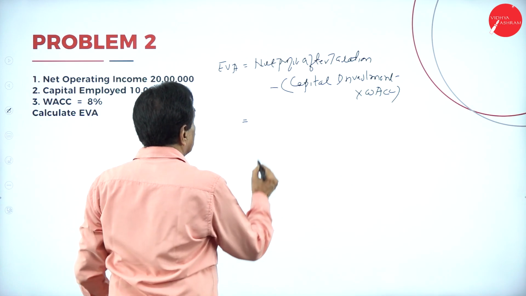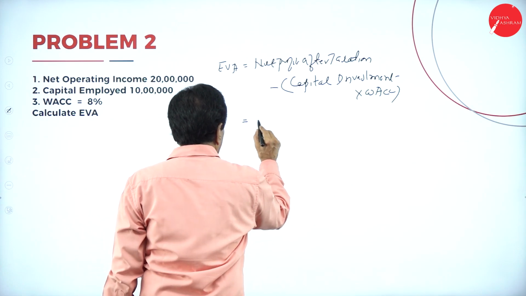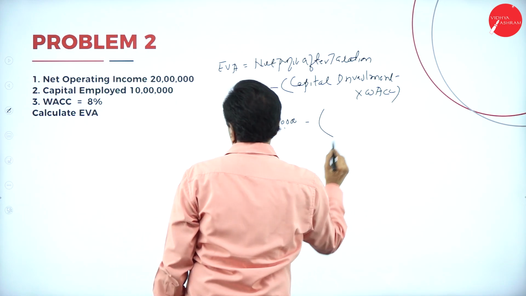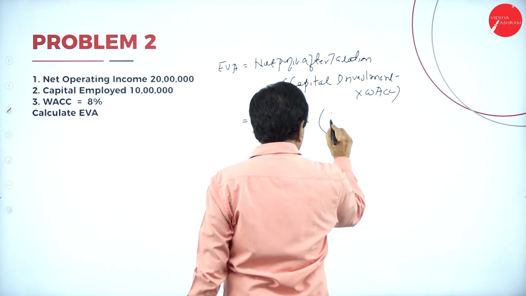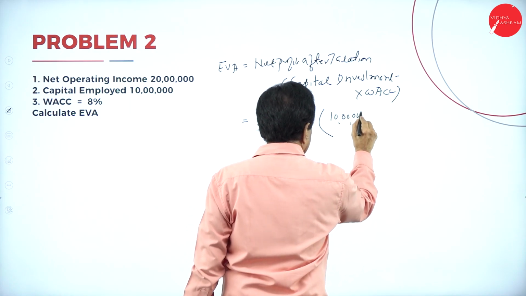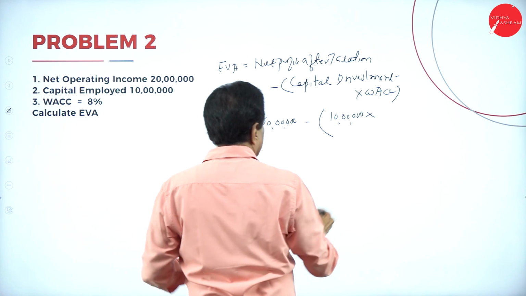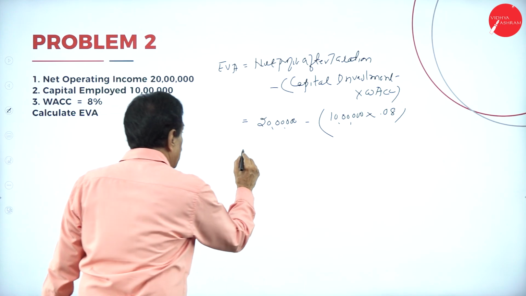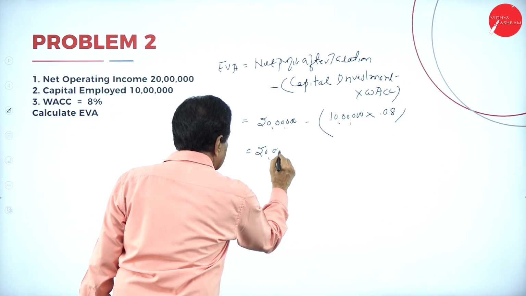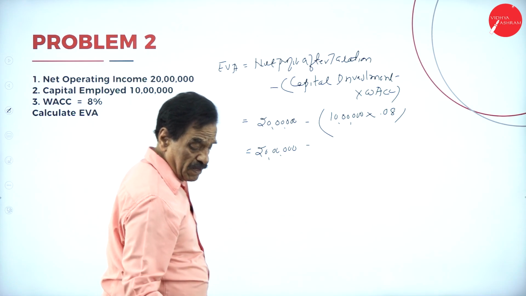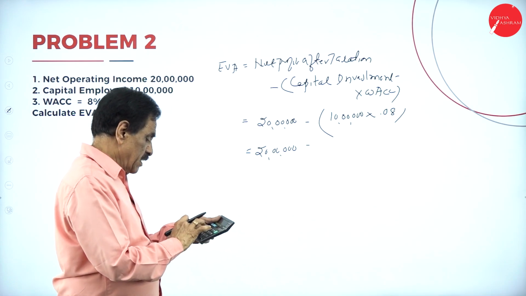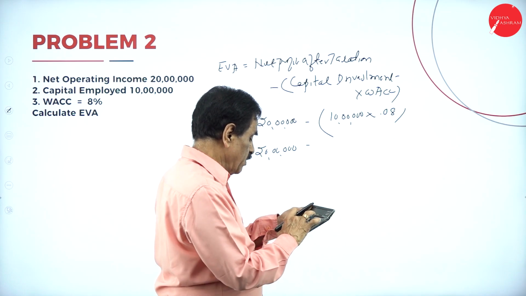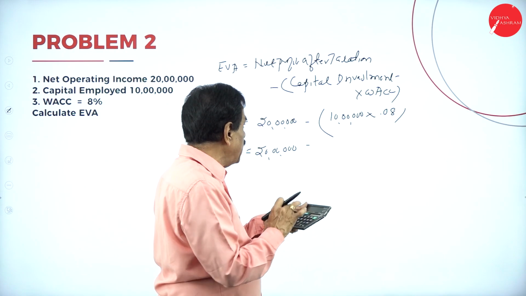What's your net operating income after, assume that is after taxation, 20 lakh minus, what's your capital investment, 10 lakh into 8% means 0.08. WACC, 8% is equal to 20 lakh minus 10 lakh into 0.08.